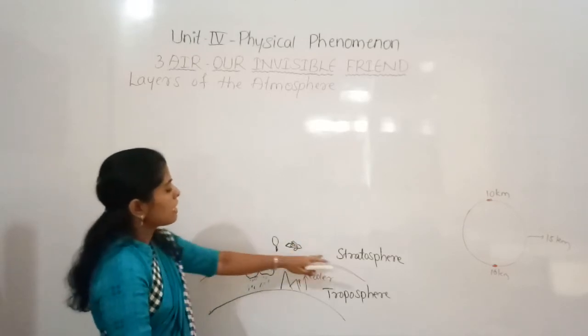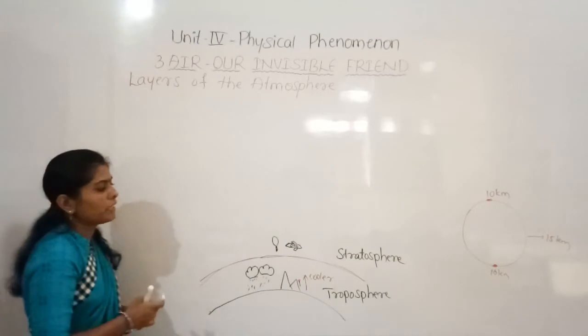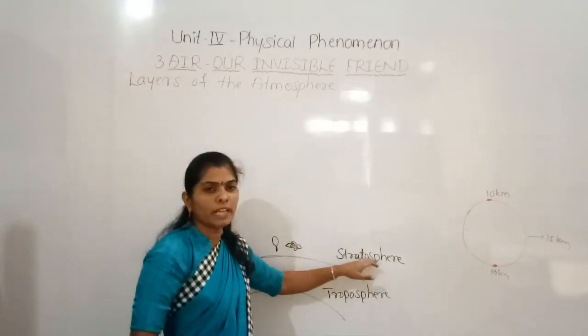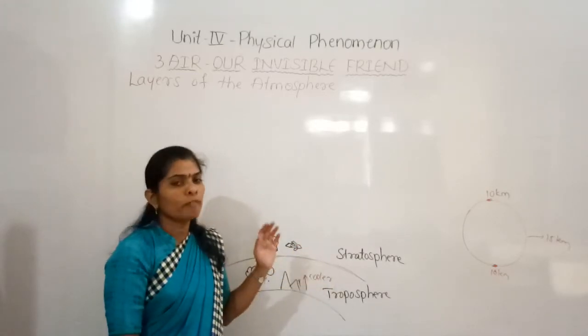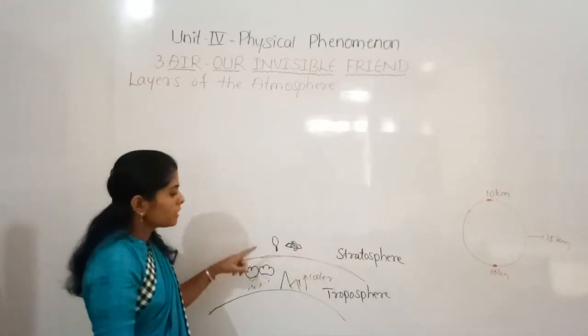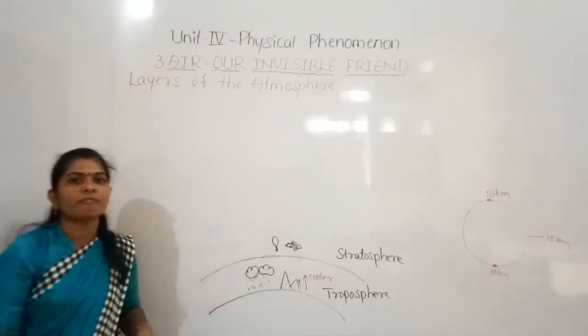So this is the stratosphere, the second layer of the atmosphere. Here no weather phenomena take place, but the planes and weather balloons can fly.